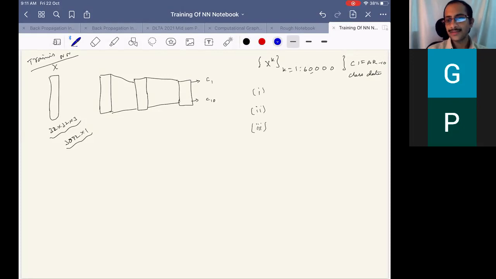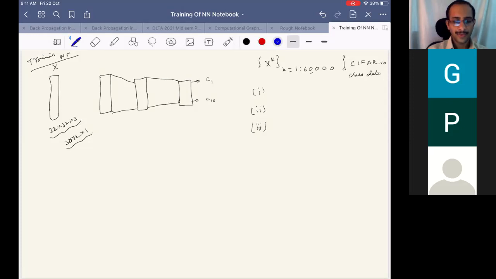Yeah, Bhavana, you want to tell something? Should initialize the weights. Very good. So we should initialize the weights, W1, W2. How do we initialize the weights? If it is a neural network, we will initialize saying that W1 is uniform or Gaussian, in the range 0 to 1 by root D. So this is the range in which we initialize the weights. Okay, very good. This is one step we have done.